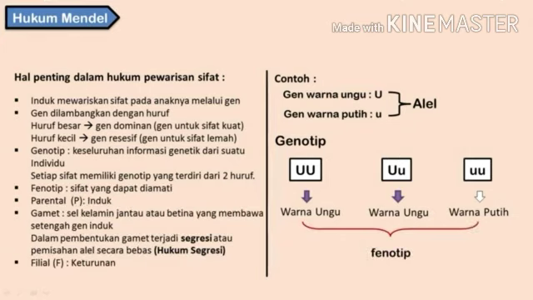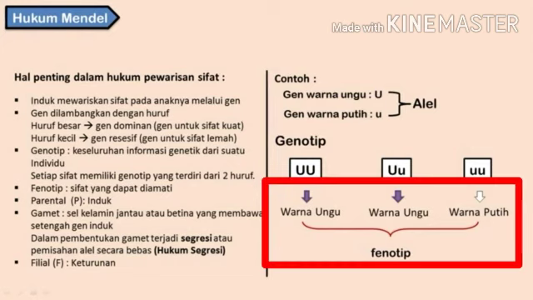Next, number 4, phenotype, which is an observable trait, a characteristic that is visible from the outside. The color of the flower, the color purple and the color white, is called phenotype.